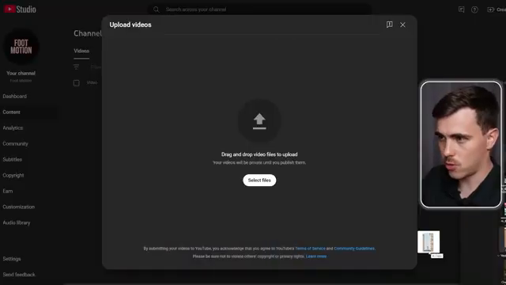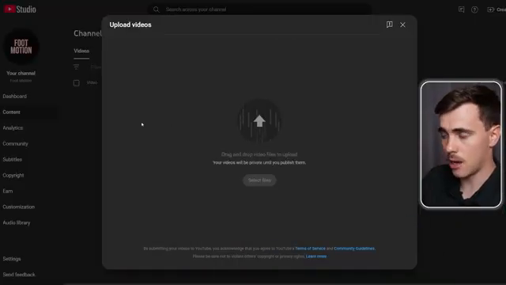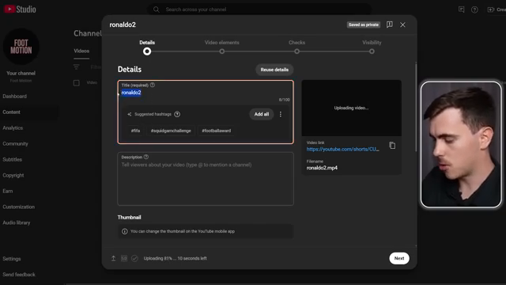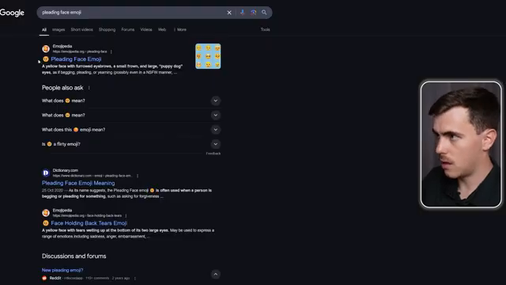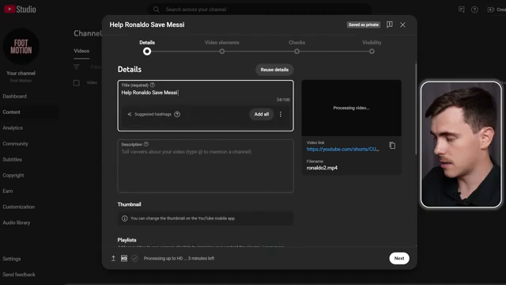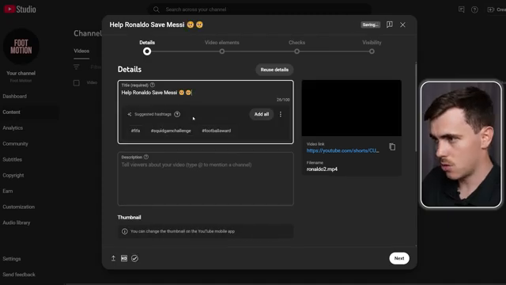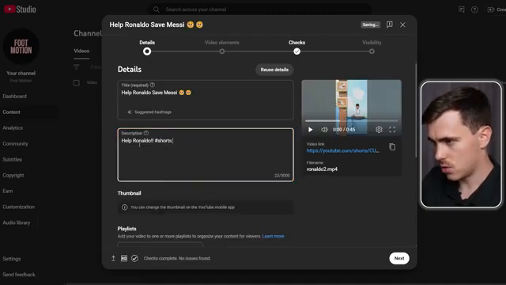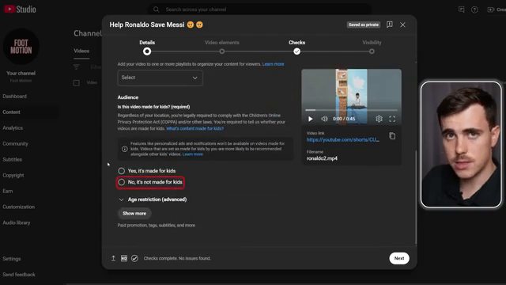Okay, so the short is exported to my desktop from Premiere Pro, and I'm gonna drag it up to YouTube now and upload it. For titles, you always wanna name it something related to your short, so I'm going to call this Help Ronaldo Save Messi. And then I'm gonna come up to Google here and get 2 emojis. There we go. Now for descriptions, I just like to rename the title and then add a hashtag shorts. And you always wanna select that this content is not made for kids, so you don't end up on YouTube Kids.